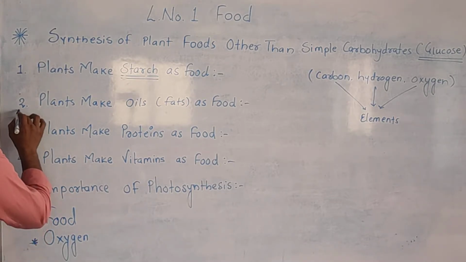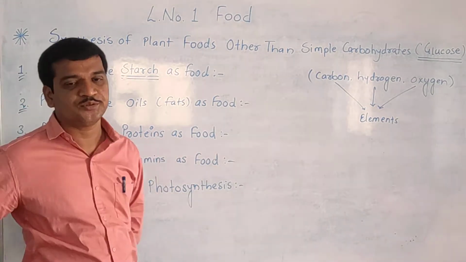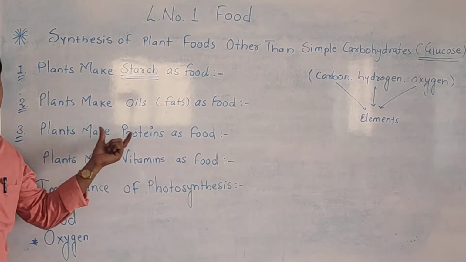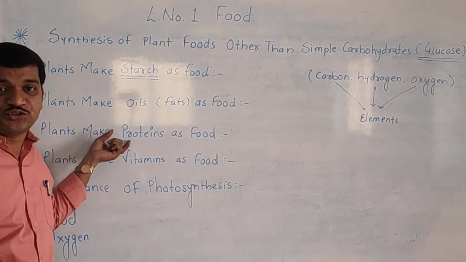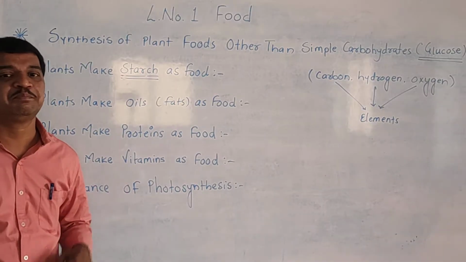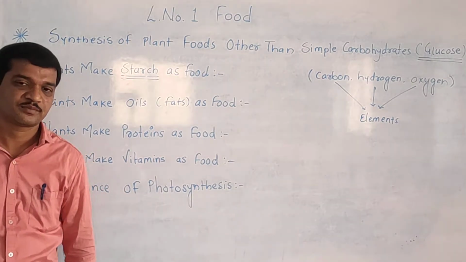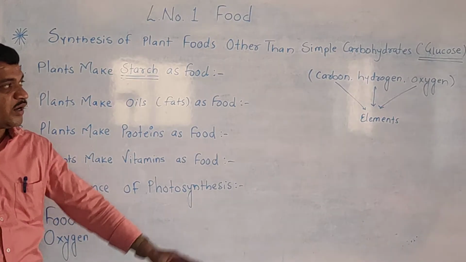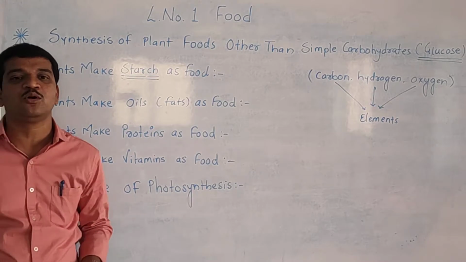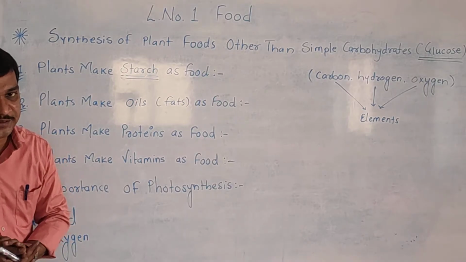Now next one is plants make proteins as food. Some plants make proteins as a food. So for making proteins, plants require nitrogen. Okay. So already carbon, hydrogen, oxygen is there. Simple carbohydrate means carbon, hydrogen and oxygen elements.